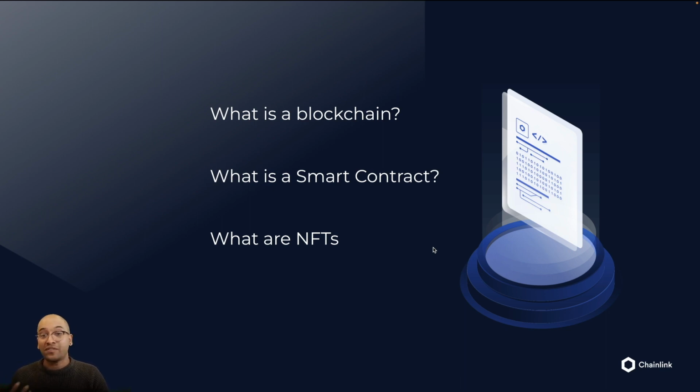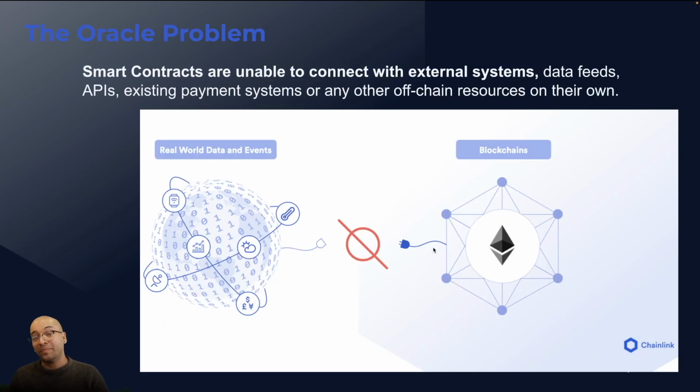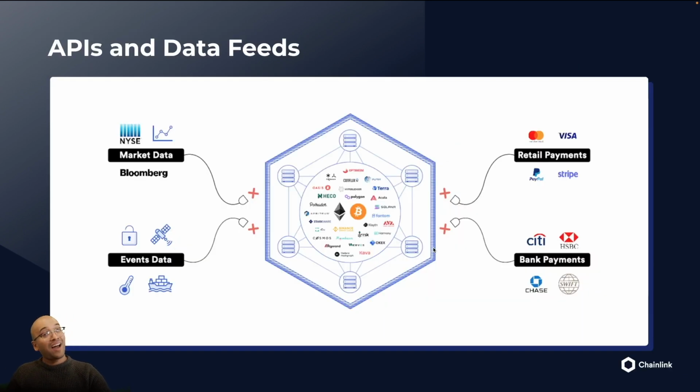Chainlink is a set of services that solves one of the most important and far-reaching problems in the blockchain world. This problem is called the Oracle problem. An Oracle is a trusted source of trusted data. And it's hard to do that on the blockchain. You see, the blockchain is a closed system. It is unable to connect with external systems. That's part of what makes the blockchain so secure and trust minimized. But it does mean that it's a hard problem to securely connect with off-chain resources, for example, connecting with data feeds and APIs.